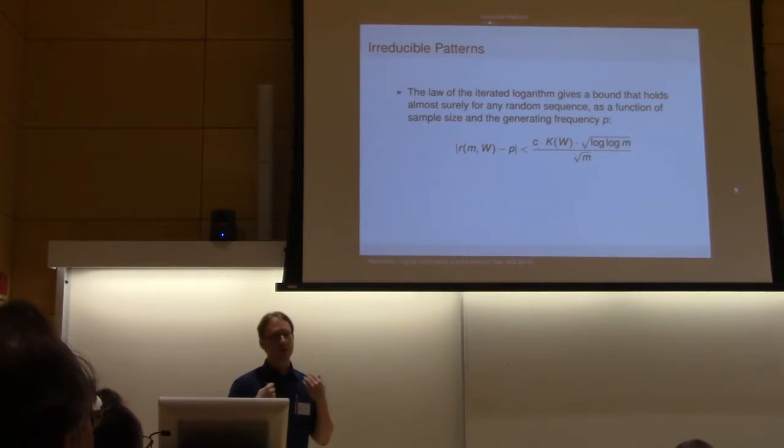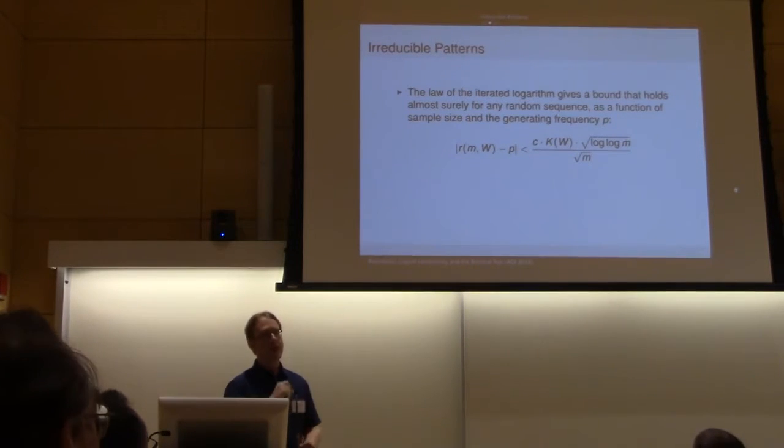So we use a result from statistics called the law of the iterated logarithm, and that will give us a bound that holds almost surely for any random sequence. And it will be based on our sample size, right? So we can increase m and test this for different sample sizes and see whether this bound holds, and that will tell us whether the sequence is random or pseudo-random.